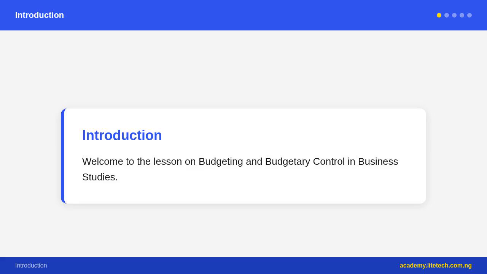What is budgeting? Budgeting is the process of creating a budget, planning income and expenses in advance. What is budgetary control? Budgetary control is the process of comparing actual results with the budget and taking action to correct any differences, called variances.